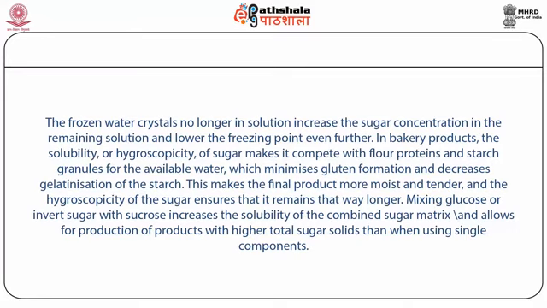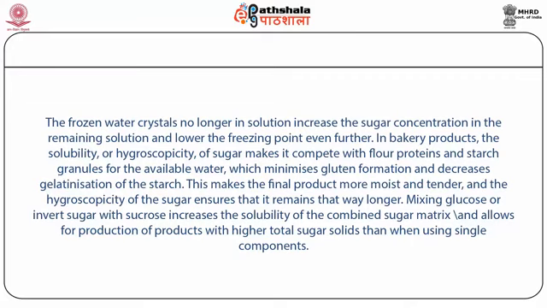In bakery products, the solubility or hygroscopicity of sugar makes it compete with flour proteins and starch granules for the available water, which minimizes gluten formation and decreases gelatinization of the starch. This makes the final product more moist and tender, and the hygroscopicity of the sugar ensures that it remains that way longer.